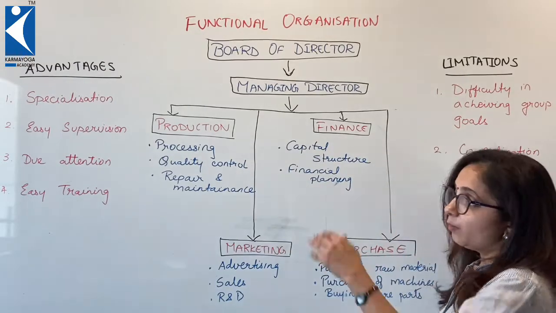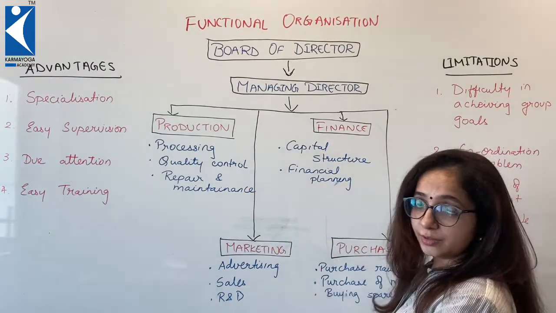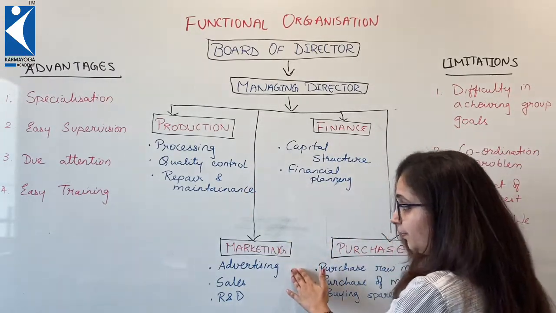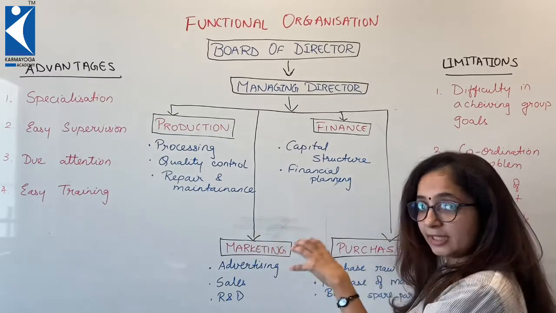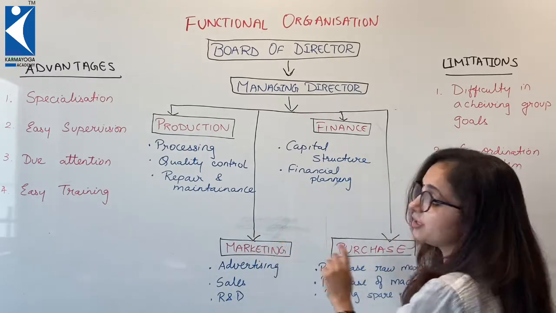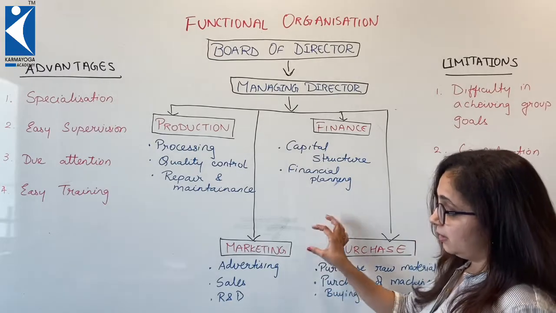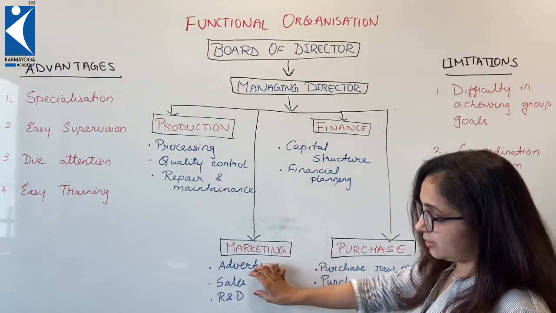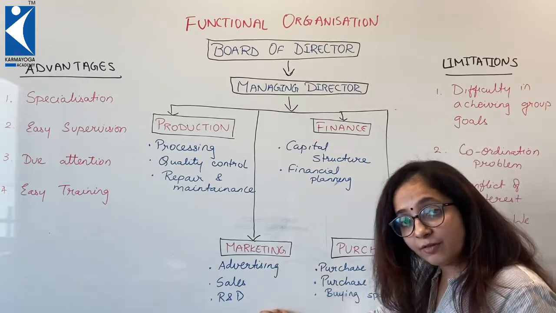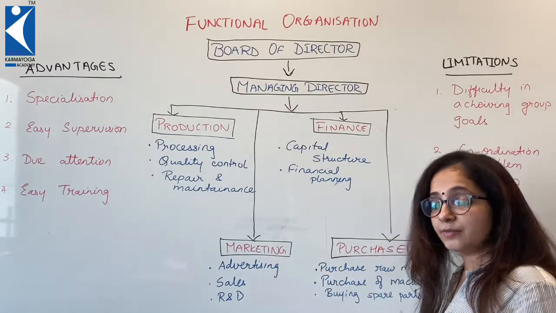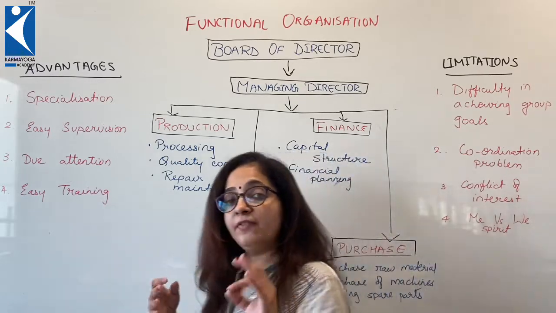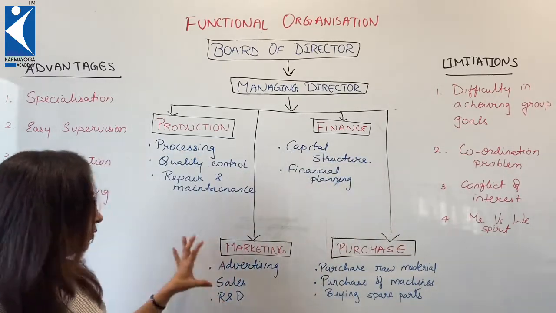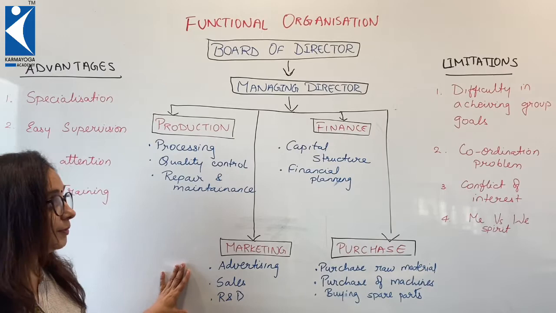Now whatever is made has to be sold. So in order to sell, there is yet another function, the selling function, the marketing function, for which a department is created, which undertakes tasks like advertising the product, selling the product, doing R&D for it, looking after its customers, after sales service. Everything related to sales is looked after by this marketing department.